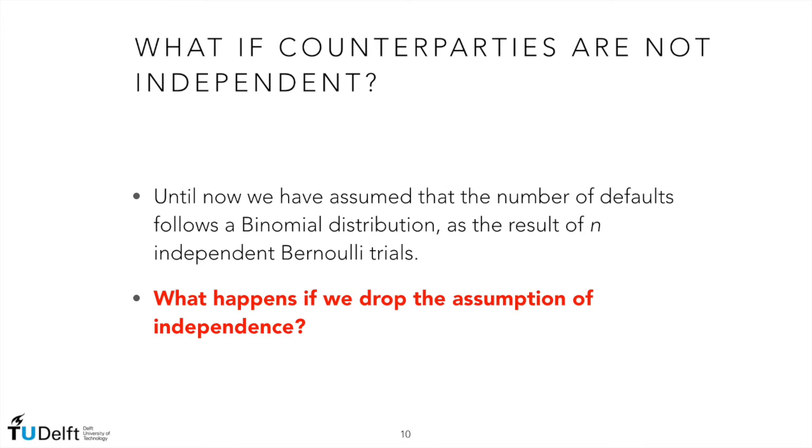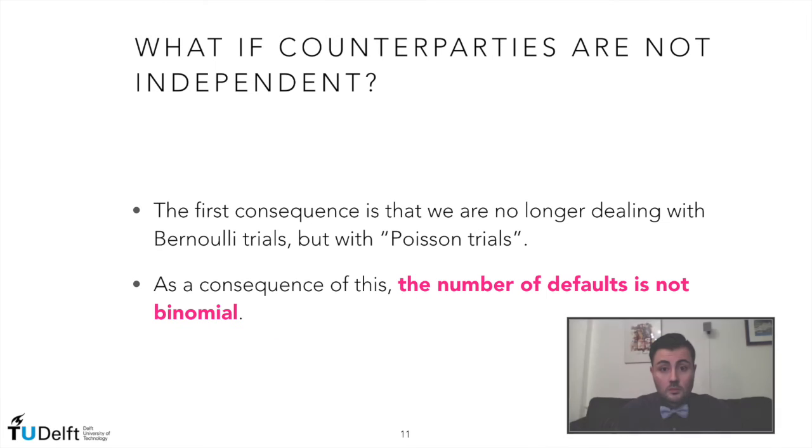Now, what happens if we drop the assumption of independence? The first consequence is that we are no longer dealing with Bernoulli trials because we don't have the same probability for all the counterparties. We enter the field of Poisson trials, and this means that the number of defaults is no longer following a binomial distribution, but something else.